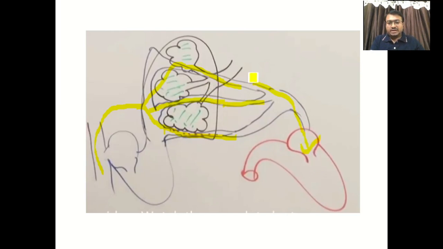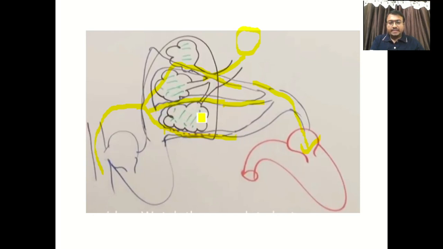Atmospheric oxygen enters the alveoli and reaches the distal alveoli. At this interface, gaseous exchange takes place, so the deoxygenated blood becomes oxygenated and reaches the left side of the heart.